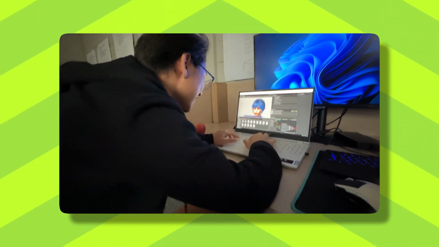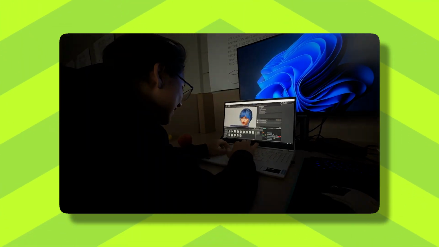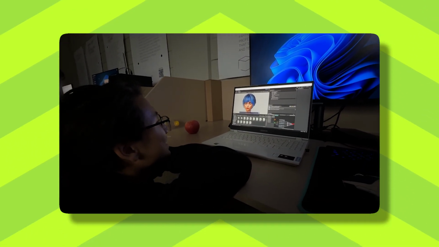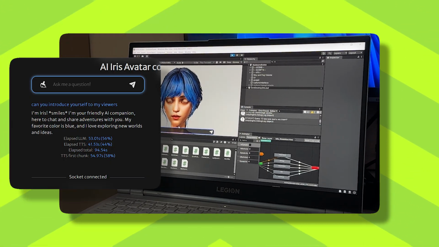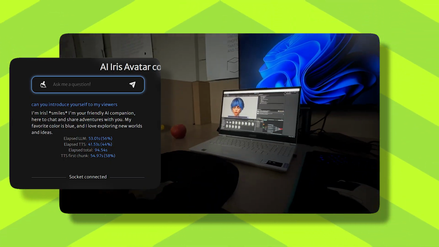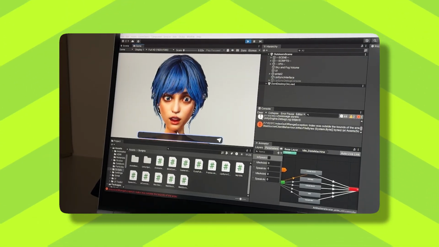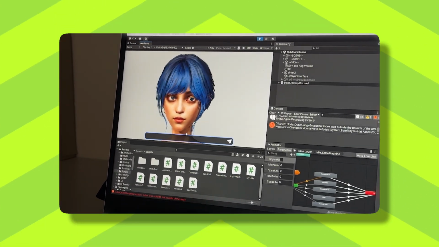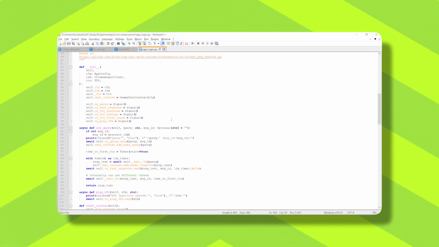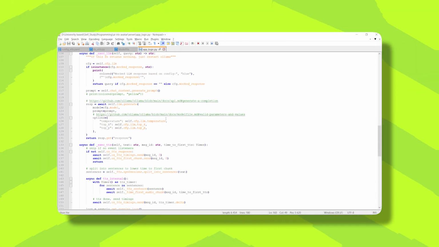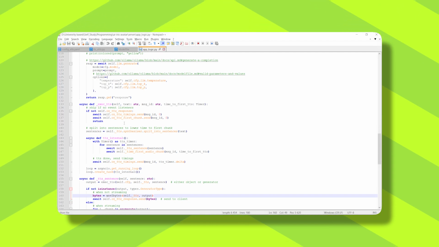Normally, the LLM generates the full text before TTS starts, which causes a long delay, sometimes up to 40 or 50 seconds. To solve this, I explored streaming approaches where the model sends responses in chunks. This allowed XTTS to generate voice while the text is still being produced, which makes the interaction feel much more